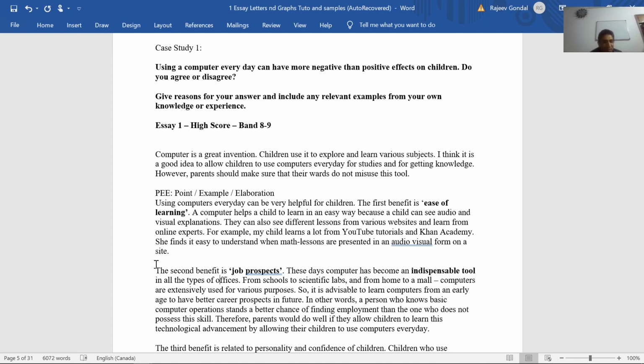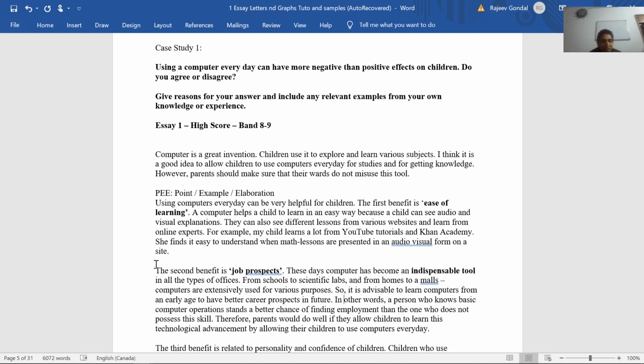You can also say in various types of offices or various types of work, from schools to scientific labs and from homes to malls. Just to make it parallel, I'm adding this. Computers are extensively used for, so he has made a point, and he is giving an example and explanation to it.